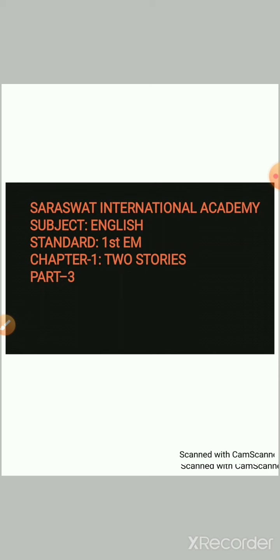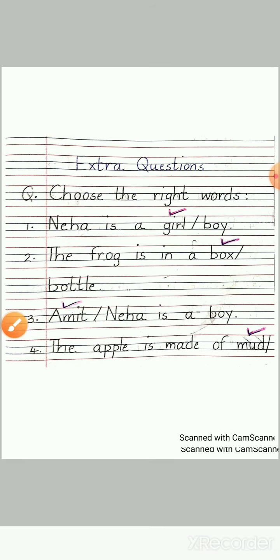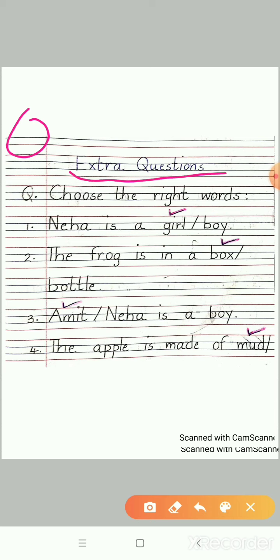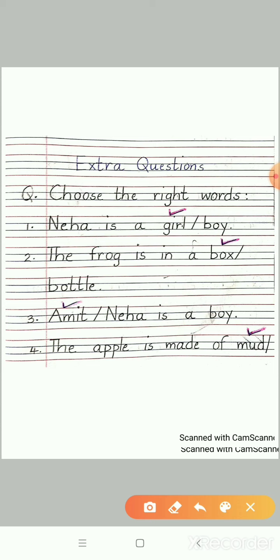Students, are you ready with your book, pencil and your eraser? Today I am going to start with the extra questions. Students, please write the date in the margin and the heading as extra questions. Let us begin the first question.